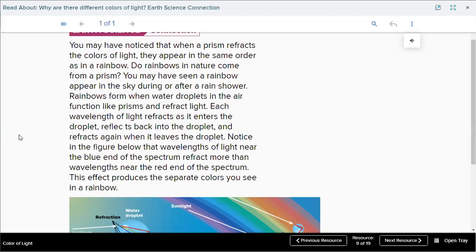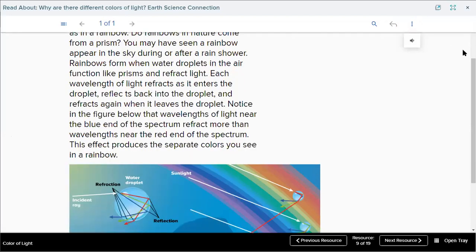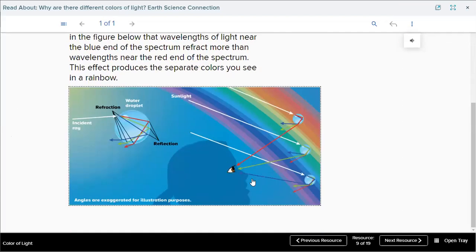Notice in the figure below that wavelengths of light near the blue end of the spectrum refract more than wavelengths near the red end of the spectrum. This effect produces the separate colors you see in a rainbow. Thanks, Saud. This is the rainbow.